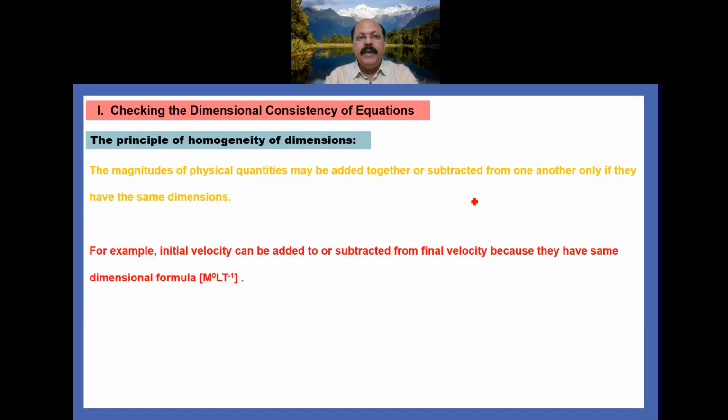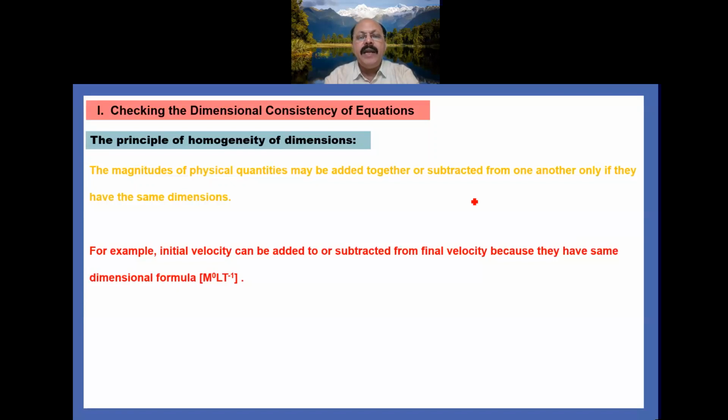For example, we say that initial velocity can be added to or subtracted from final velocity because they have the same dimensional formula, that is [M⁰ L T⁻¹]. So you can understand like that, the same physical quantity can be added or subtracted.